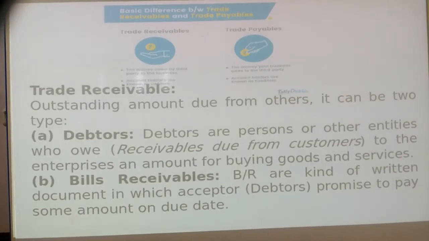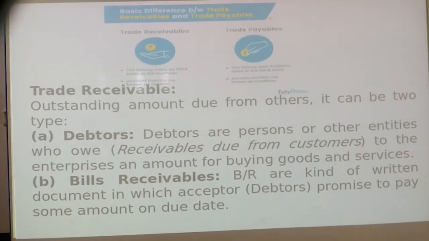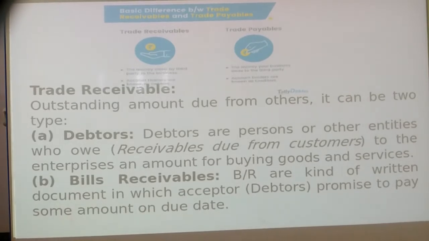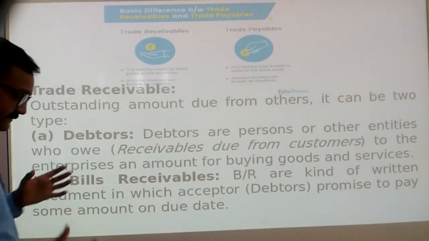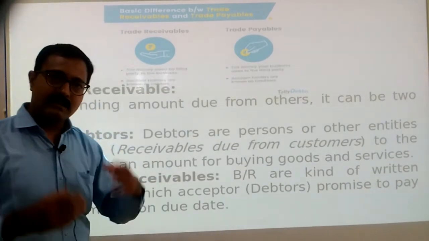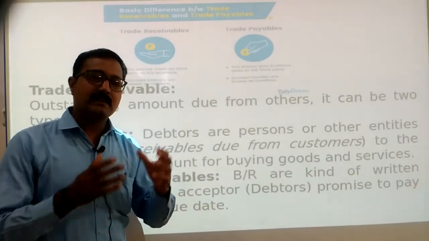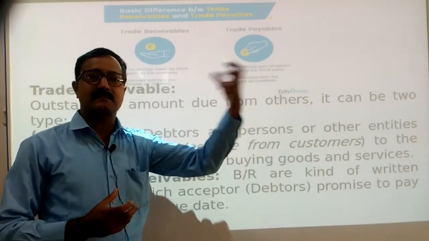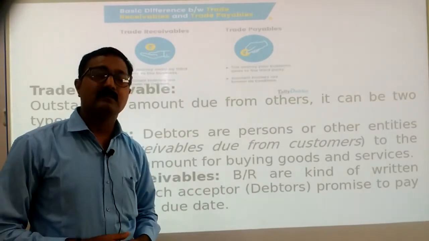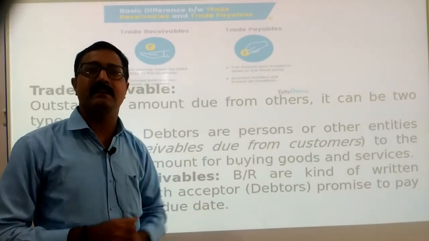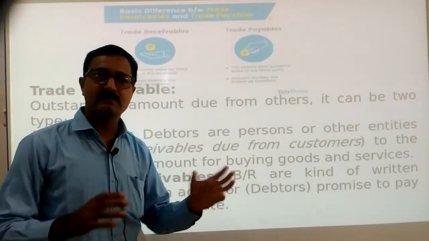And later on we have bills receivable. Bills receivable are a kind of written document in which the acceptor, it means the debtor, promises to pay some amount on the due date. To clear your concept regarding receivables, imagine that we are the seller and we sell goods to our customer. What is the guarantee that the customer will pay us the whole amount on time, or will pay the money for that transaction? There is no surety.